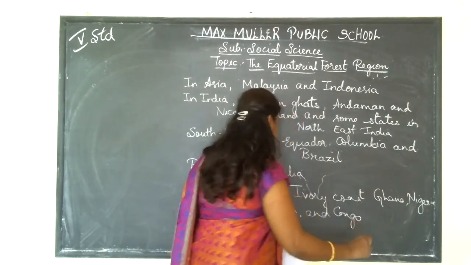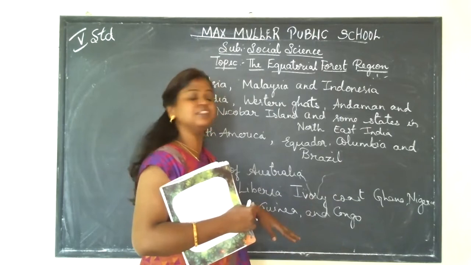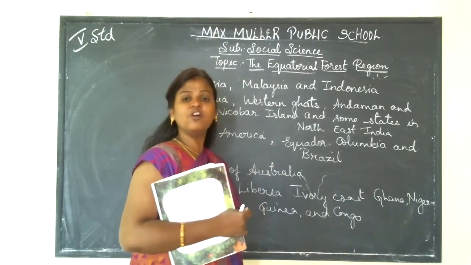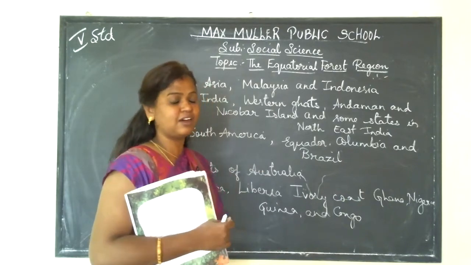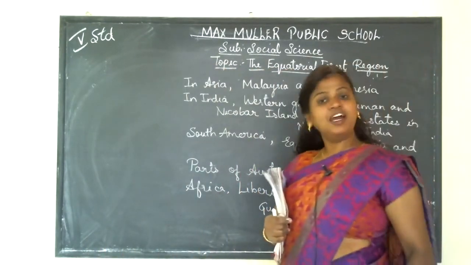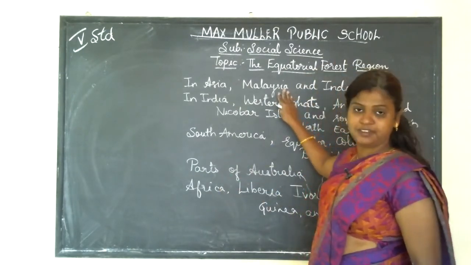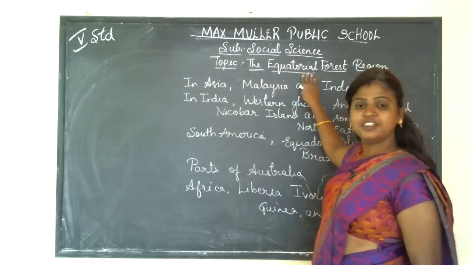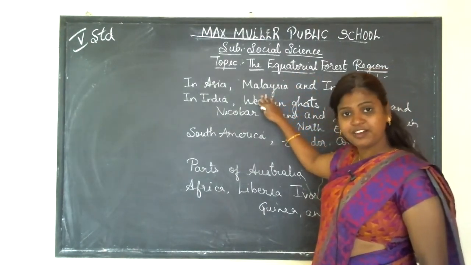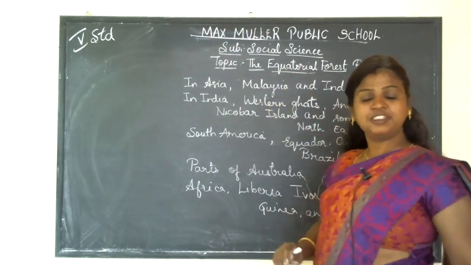So children, again, these are some of the names. Liberia, Ivory Coast, Ghana, Nigeria, Guinea, and Congo are some of the famous countries located in the Africa continent. So the equatorial forest is found in different continents. In some of the countries in those continents, the equatorial forest region is found.